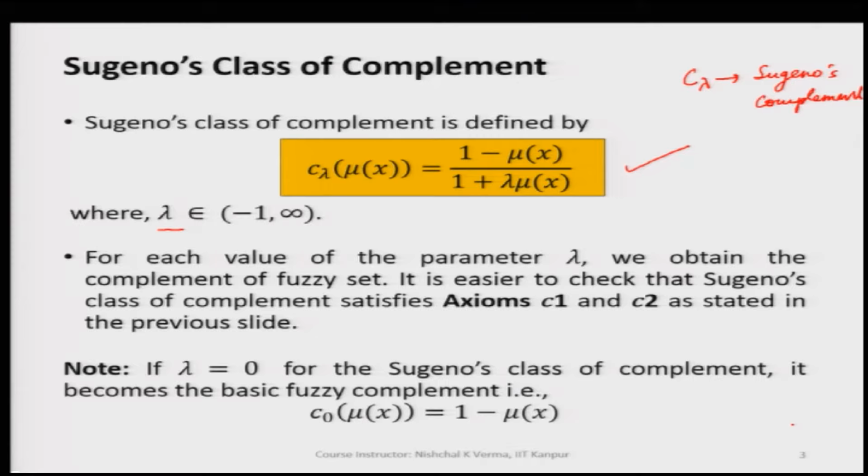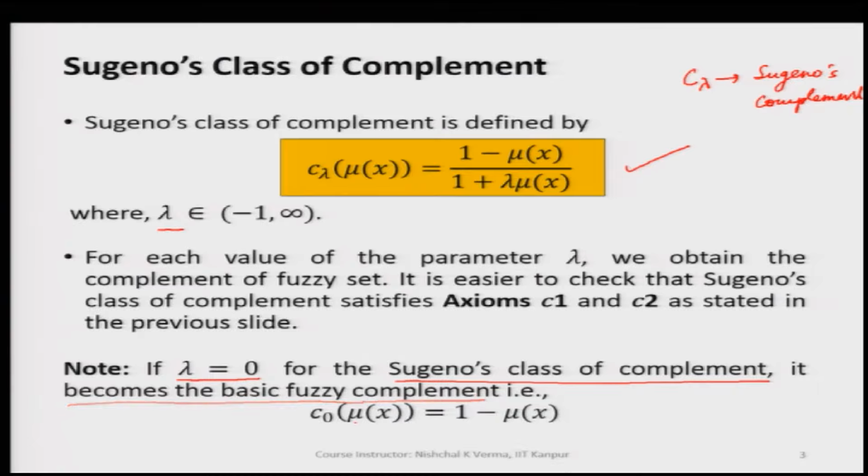Now, if we take lambda equal to 0, let us see what we get. When we take lambda equal to 0, the Sugeno's class of complement becomes the basic fuzzy complement. That is another interesting thing to note.